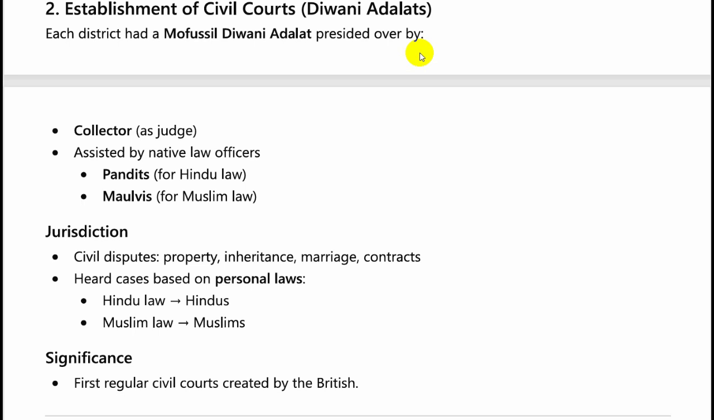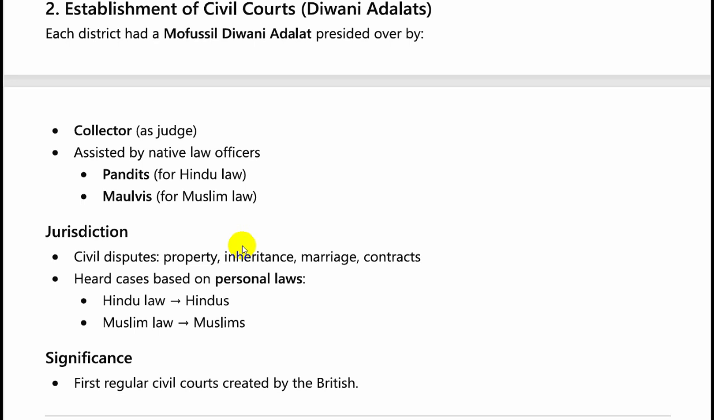He was assisted by the native law officers, local law officers. For Hindus, a Pandit was appointed, and for Muslim laws, a Maulvi was appointed. So they would assist the collector who acted as a judge in handling the civil matters or the matters of the Diwani Adalats or the civil courts. What was the jurisdiction of the civil court? Civil disputes included property matters, inheritance, marriage, contracts.